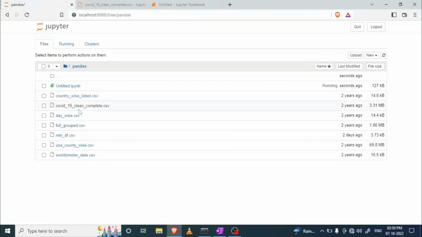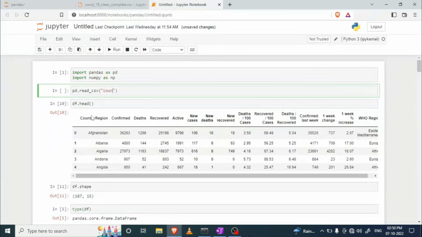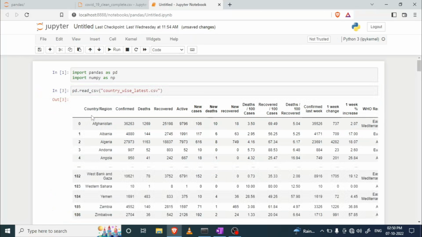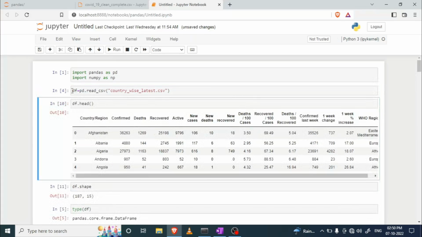Where is country_wise_latest.csv? Here, country_wise_latest.csv, right here. I'm going to store this whole structural data in one variable called df.